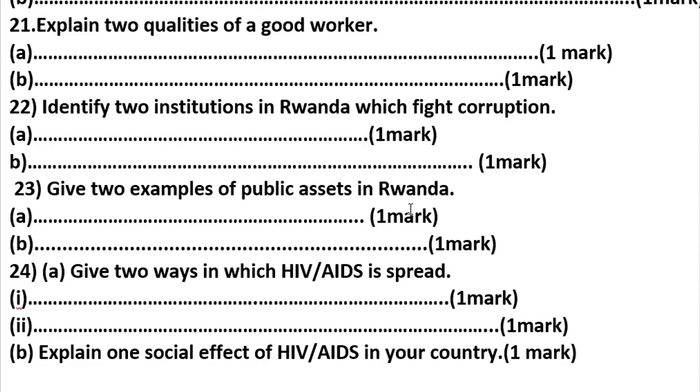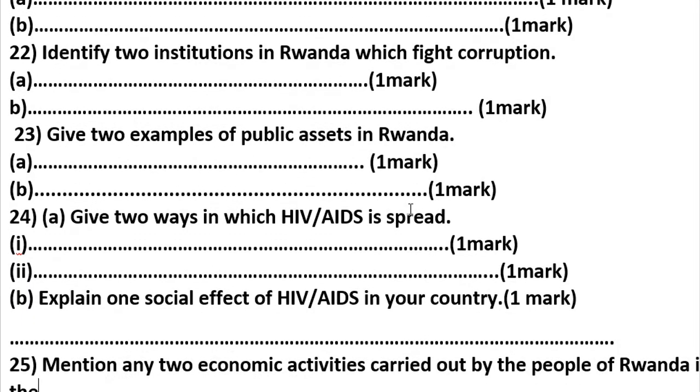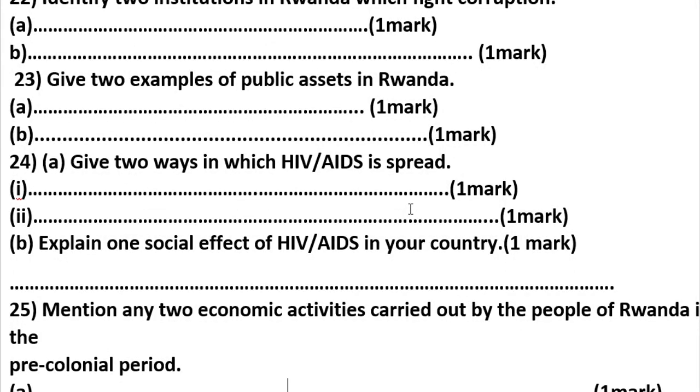Let's go to question number 24. Give two ways in which HIV/AIDS is spread. Here on question number 24, I give you various ideas.